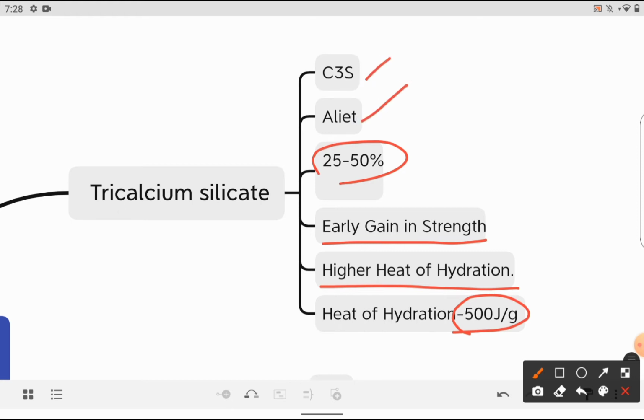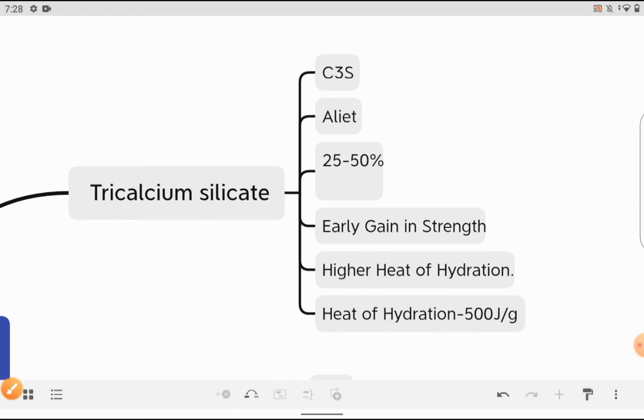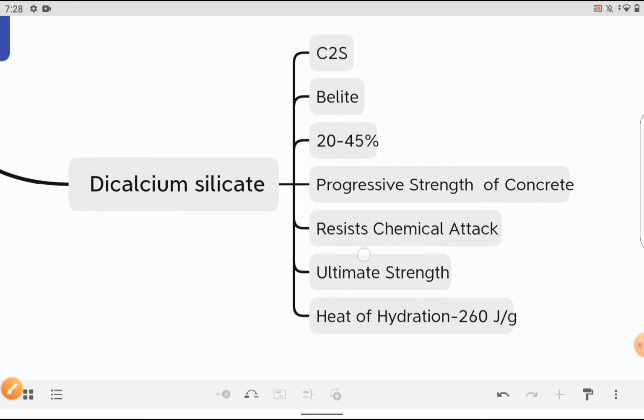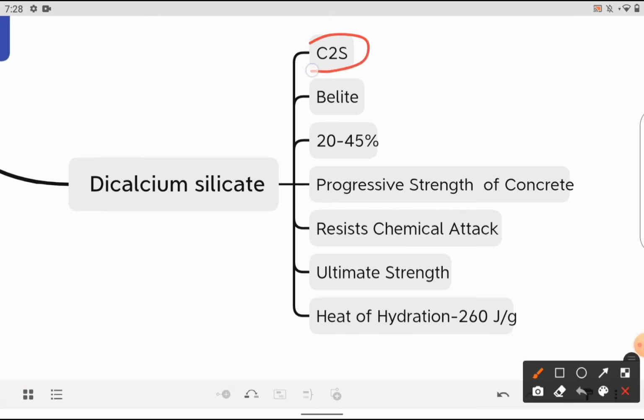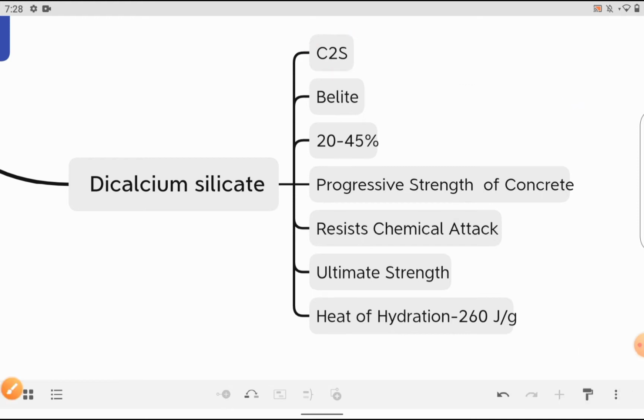And whenever you get a quick setting cement or early gain in strength, that is due to the tricalcium silicate. Okay, and the next component is dicalcium silicate. Dicalcium silicate is represented as C2S, and its formula is 2CaO.SiO2. So this is the chemical formula for dicalcium silicate, and the alternate name for dicalcium silicate is belite.